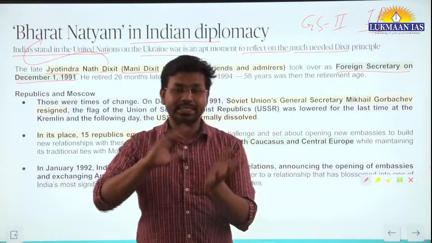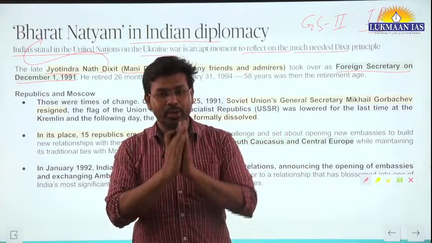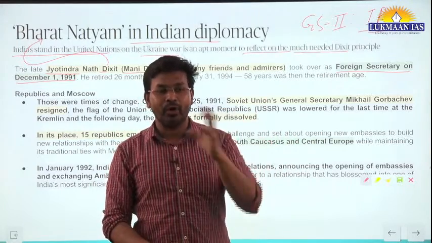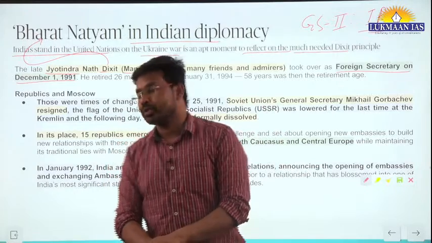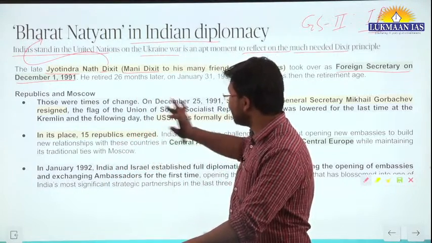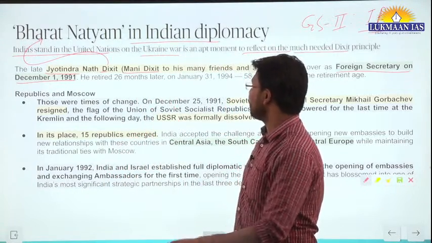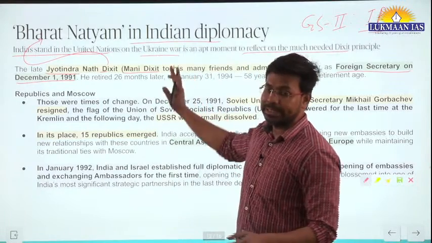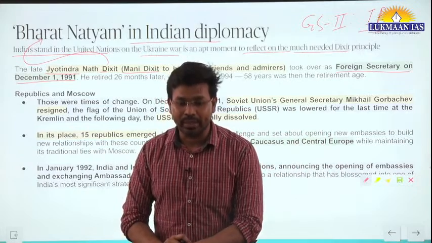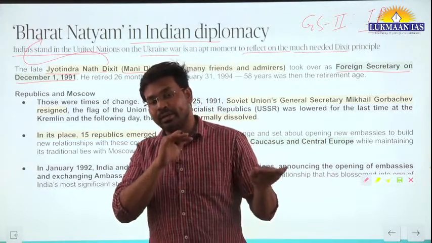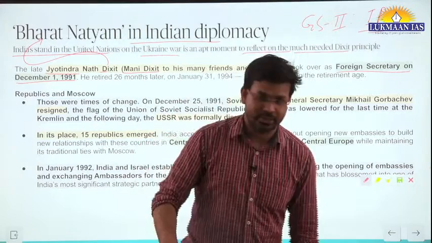That is known as Bharatnatyam. You are showing different foreign policy postures in different situations. Here we need to understand that this is what the author means by Bharatnatyam in Indian foreign policy. India has to show its different postures in different situations.